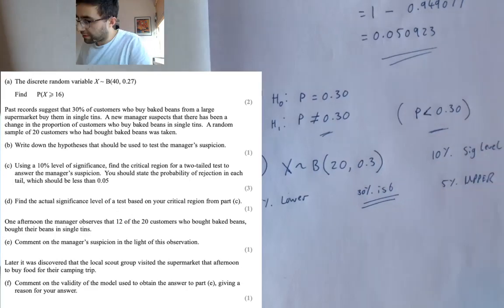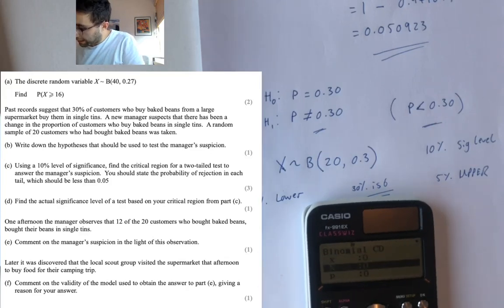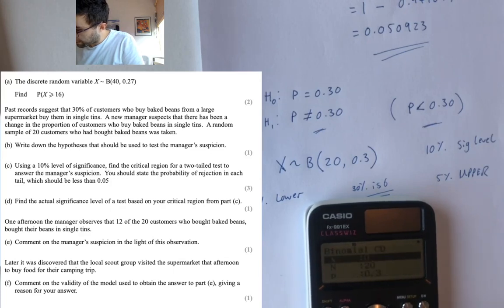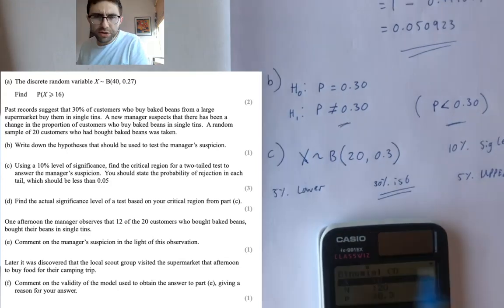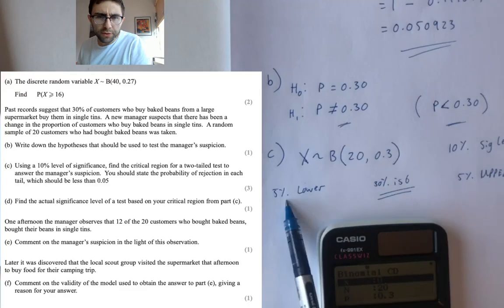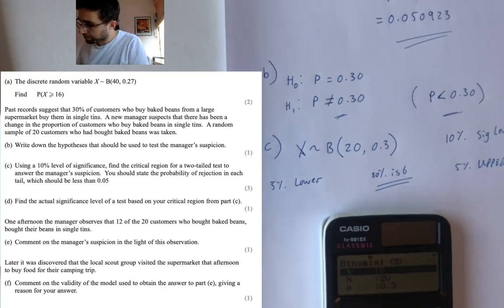So this is the actual truth about how you do it. Distribution, binomial cumulative distribution, variable, exactly the same thing again. Now let's put in the n, it's 20. Let's put in the 0.3. Now, can I actually go back up? No, I'm going to have to press equals and then go back in. I am looking for a number which gets me either below 5% or above, up here in the top 5%. Let me show you what I mean.